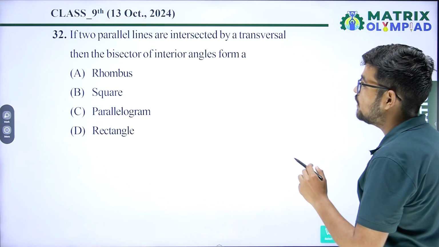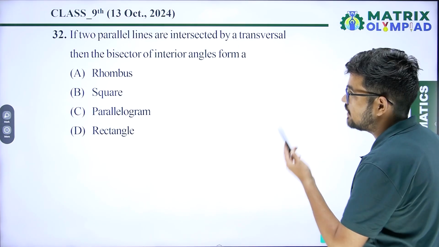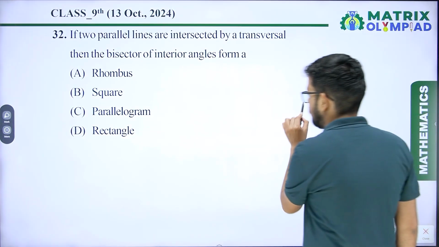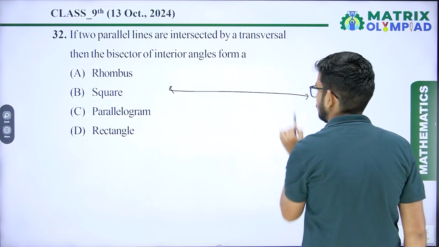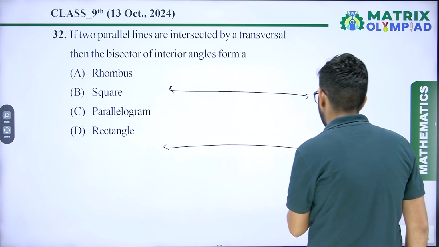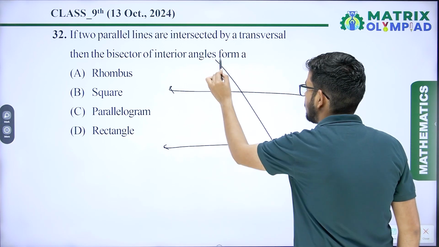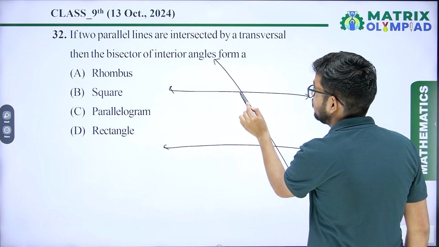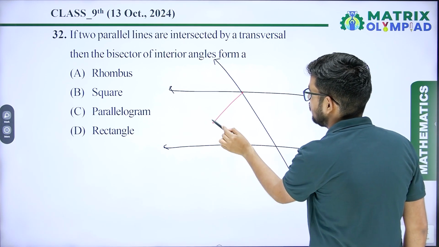Question number 32. If two parallel lines are intersected by a transversal, then the bisectors of interior angles form a what. So we are taking two parallel lines intersected by a transversal, and then the angles formed by the bisectors of the interior angles.